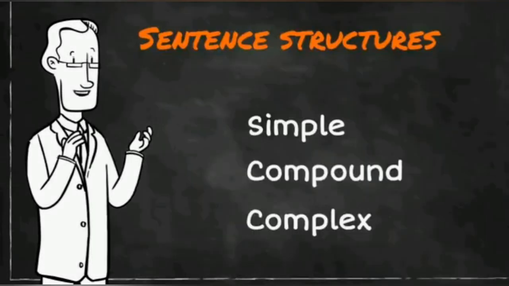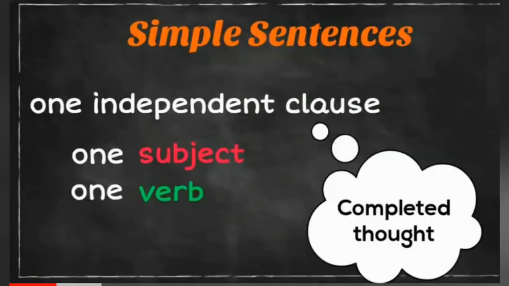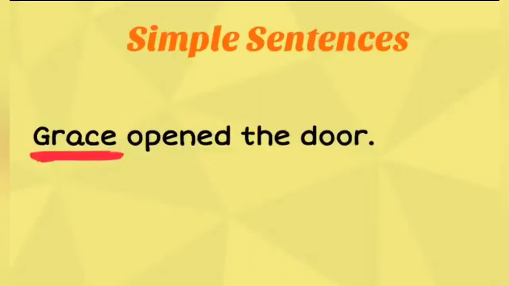Simple sentence, as we all know, what is a simple sentence? A simple sentence is one in which we have one independent clause, meaning one subject and one finite verb, giving a complete thought in itself. That is called a simple sentence. Look at the example. Grace opened the door.